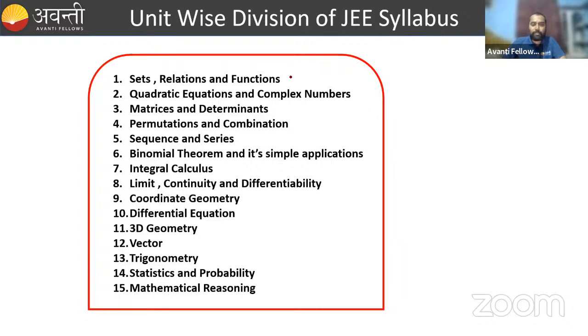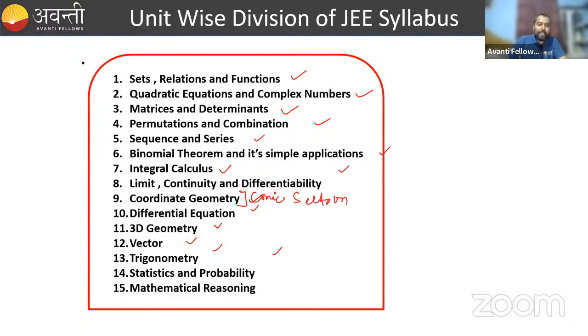Like here, the first unit is set, relation, functions, quadratic equation and complex number, matrix and determinant, permutation, combination, sequence series, binomial theorem and its simple application, integral calculus, limit, continuity, differentiability, coordinate geometry, differential equation, 3D geometry, vector, trigonometry, statistics, probability, and mathematical reasoning. Here in coordinate geometry you can take conic section.